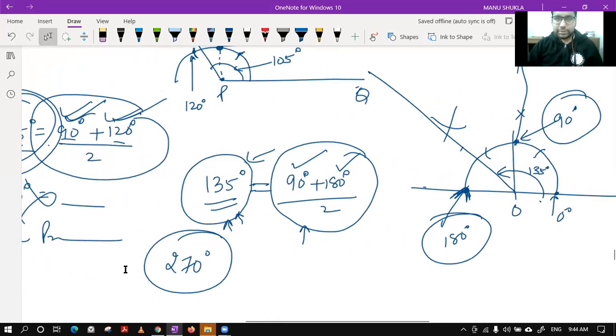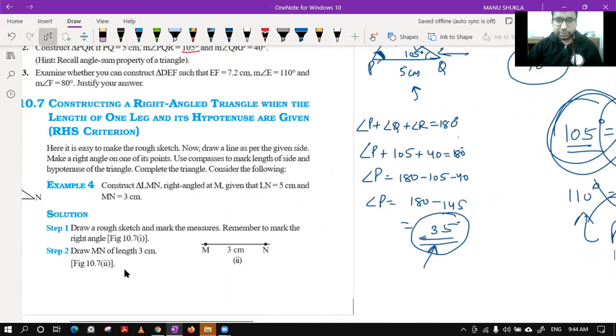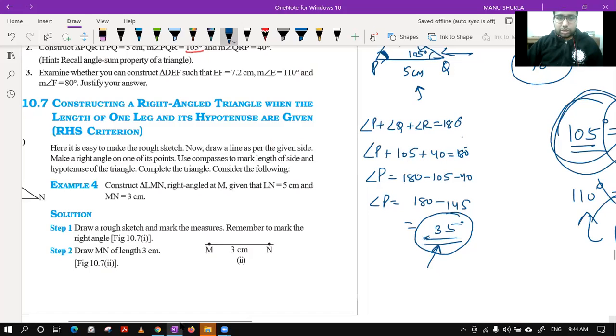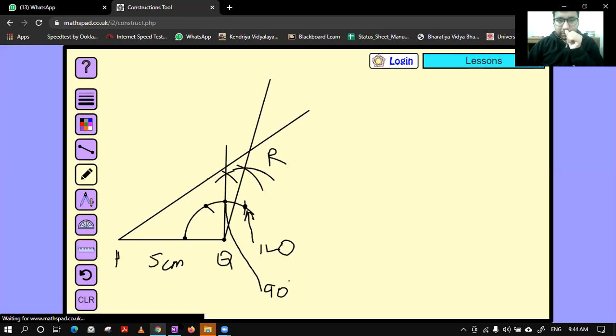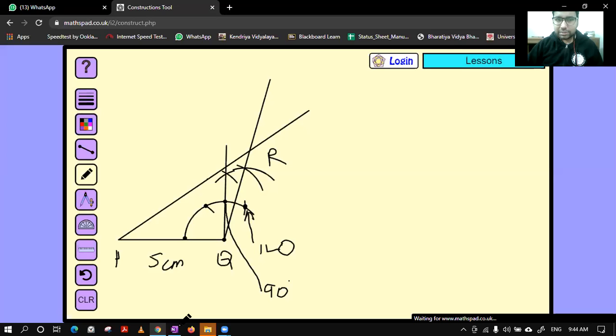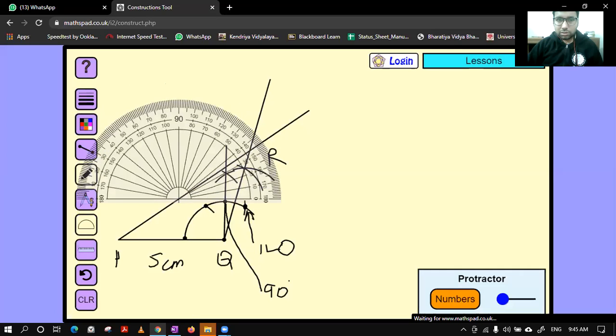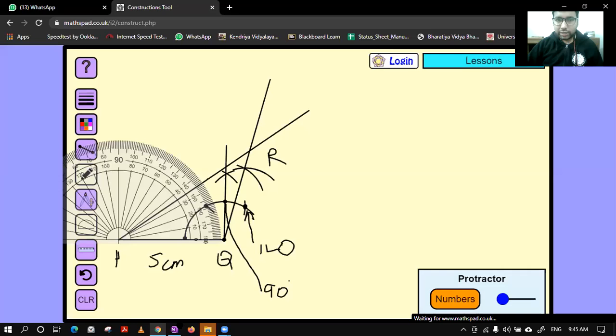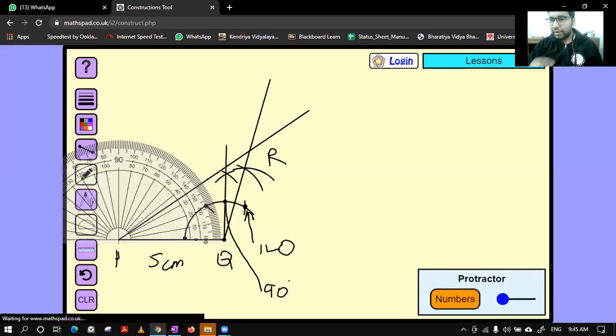Okay, so let's see the last step now, which Bani is asking about. Okay, Bani, please ask, what is the last step? I think in the last step only we have used the protractor to draw the angle of 135 degree, and then we have joined with the previous lines.